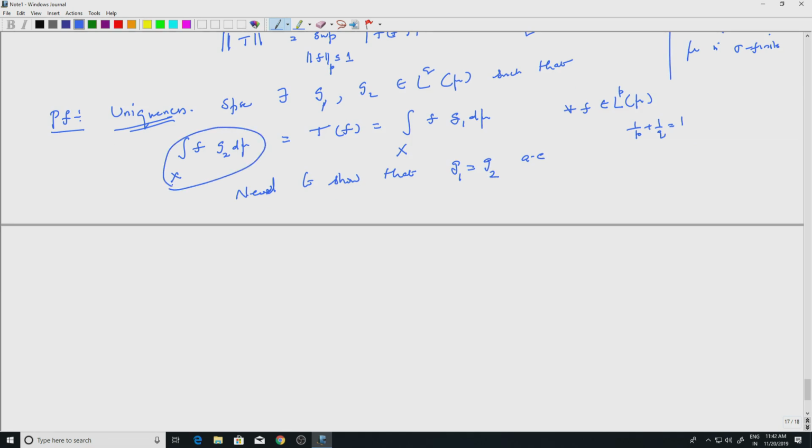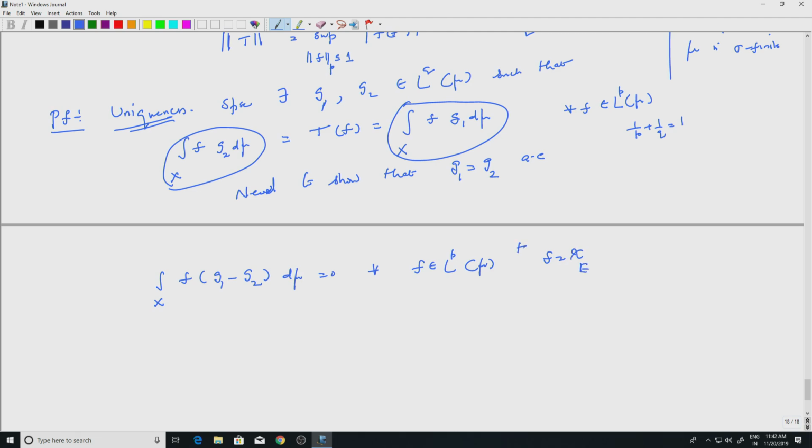Because these two integrals are the same, you subtract, and you will get that the integral over X of f times G1 minus G2 d mu is 0 for every f in LP. So, you can take f to be indicator sets, characteristic functions.